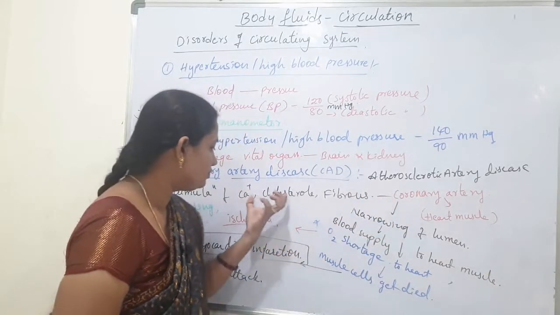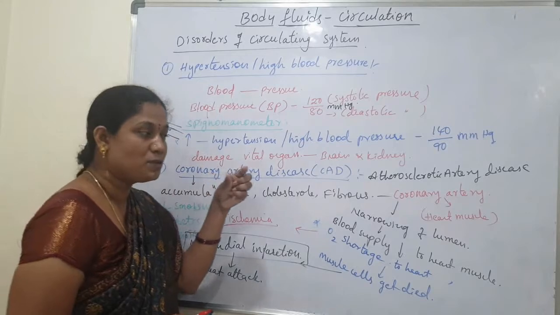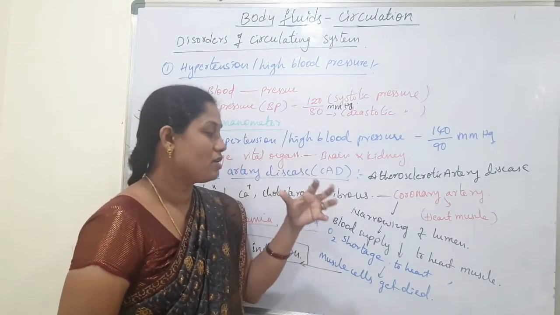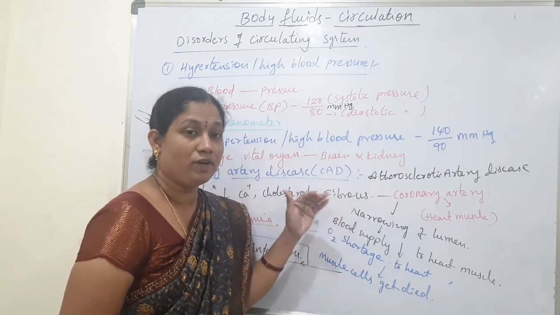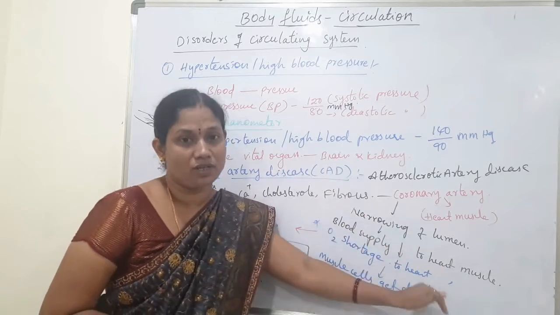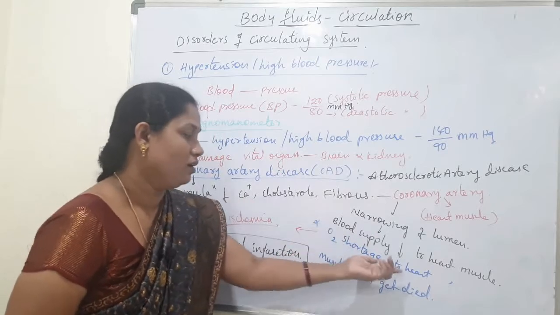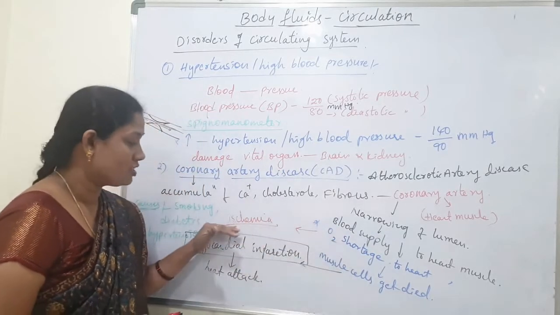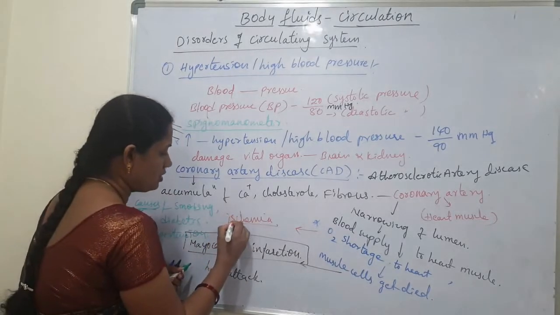Whenever these are accumulated in the blood vessels, the arteries become smaller and the lumen becomes narrow. As a result, the blood cannot flow properly. Blood flow is decreased, as well as the oxygen supply to the heart muscles. So oxygen shortage will occur. That condition is called ischemia.